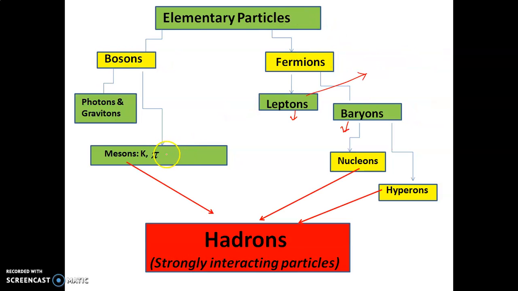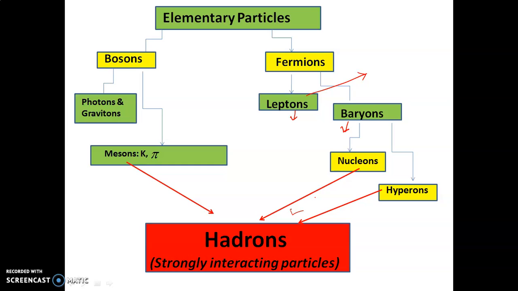Then you see these mesons, again with a different type of classification: the mesons, the nucleons, and the hyperons together form a group called the hadrons. The hadrons, or the strongly interacting particles. So if someone asks you what hadrons are, they are strongly interacting particles. Now what do we mean by strongly interacting particles? We will come to know after some time when we look at the interactions between particles.